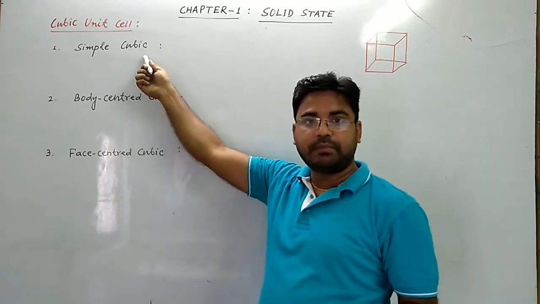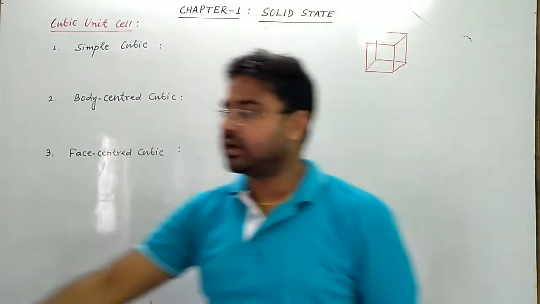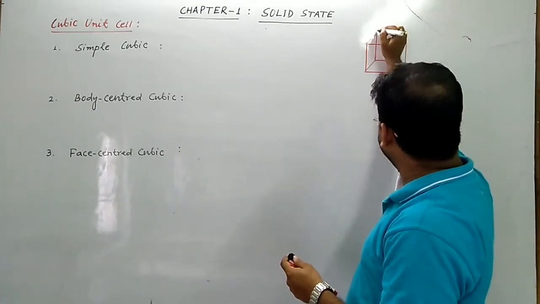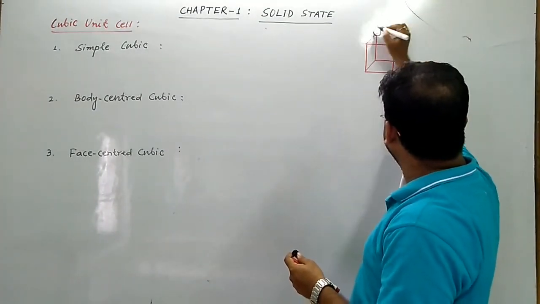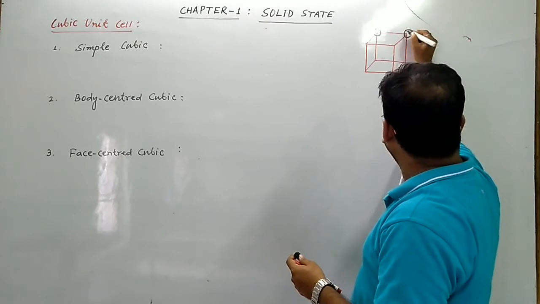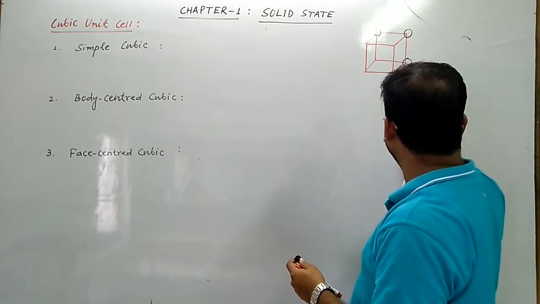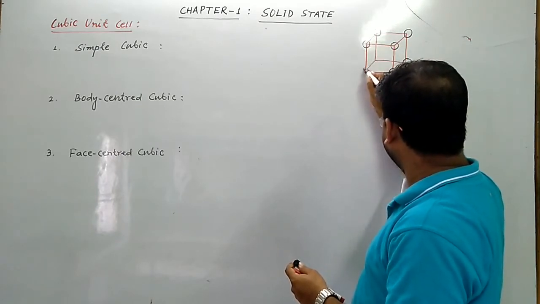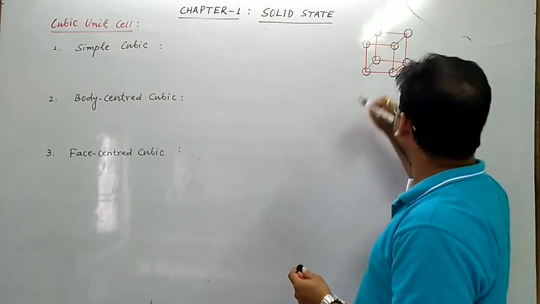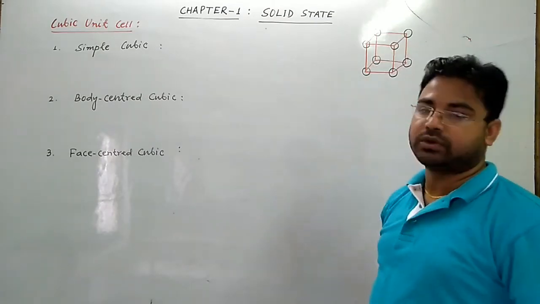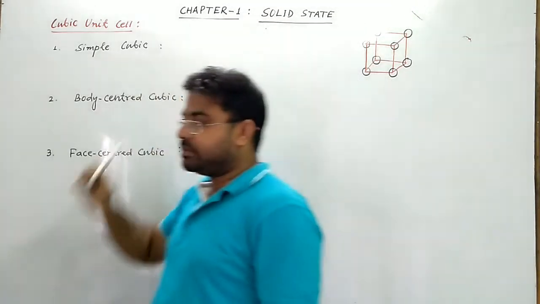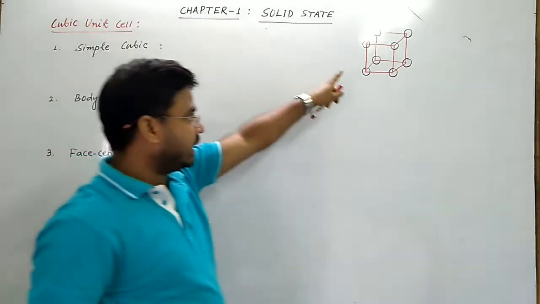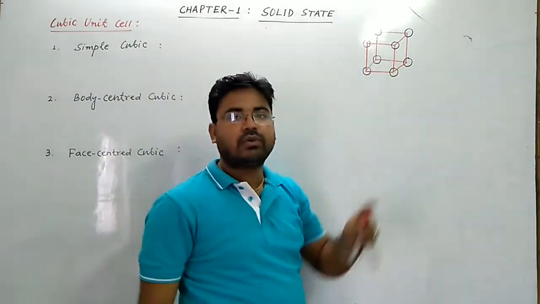In this type of unit cell, there are 8 atoms at the 8 corners of the cube. A cube has 8 corners, so in these 8 corners, there are 8 atoms present. So what is there in a simple cubic unit cell? In this type of unit cell, there are 8 atoms at the 8 corners of the cube.